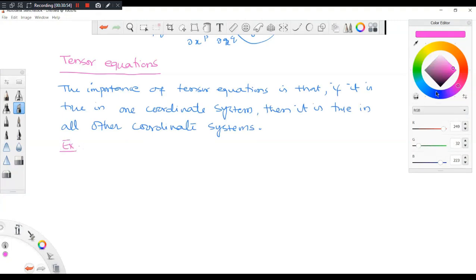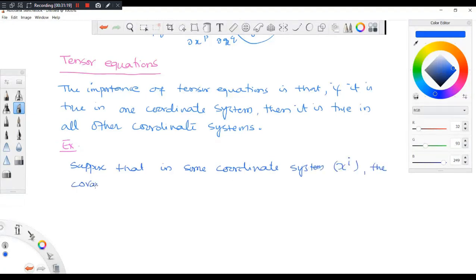Example, suppose that in some coordinate system x_i, this is a coordinate system, the covariant tensor T equal to T_ij vanishes.